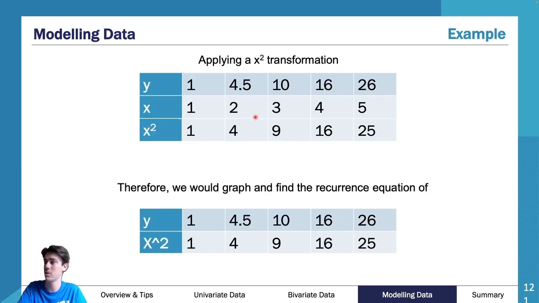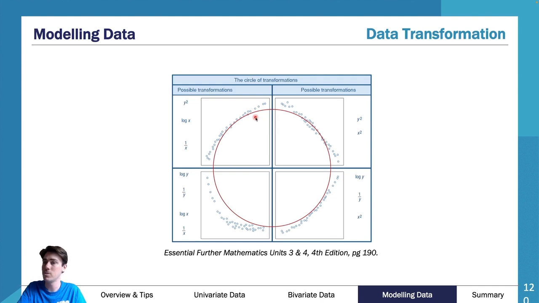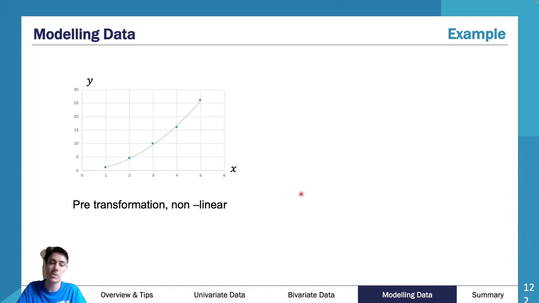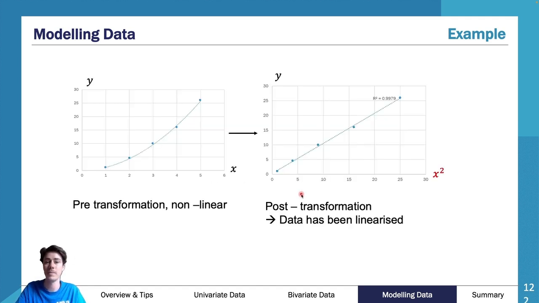And if I go back to my curve here, I'm going to use my x squared because I'm down here in my bottom right. As you can see, down here in my bottom right, I ended up using my x squared. So I did my x squared. And this was my pre-transformation. And this here was my post-transformation. So as you can see, I got a really high R squared, which also means I got a really high R.